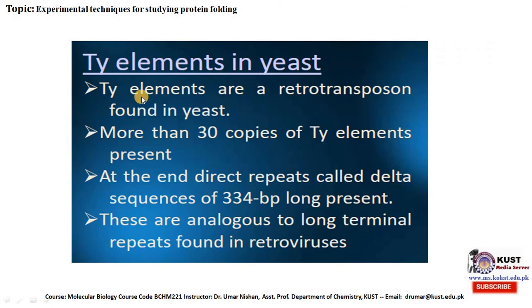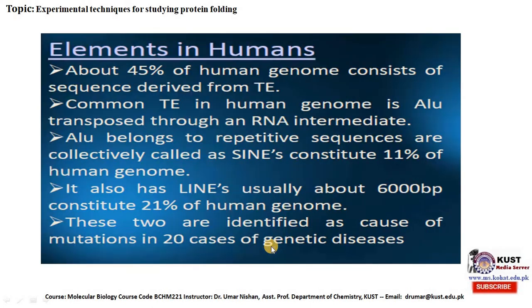Ty elements in yeast. Ty elements are retrotransposons found in yeast. More than 30 copies of Ty elements are present. At the ends, direct repeats called delta sequences, 334 base pairs long, are present. These are analogous to the long terminal repeats found in retroviruses.